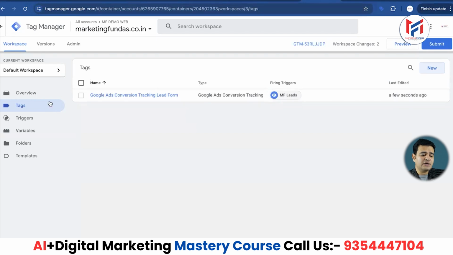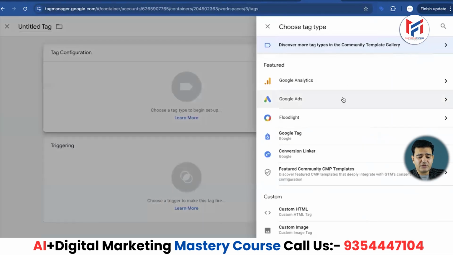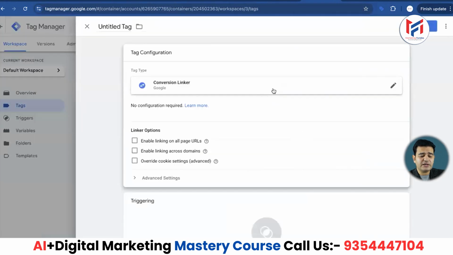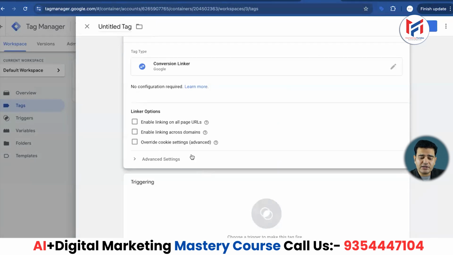Now what do we need to do? We need to go back to the tags. So now we will go to the new tags again. We'll click it, and we are going to click on this once again. As soon as we click here, we will get an option for conversion linker. So we will click on that. The options here are enable linking on all pages' URLs and enable linking across domains. Okay. And we also have the option to override the cookie settings. We don't need to choose anything.